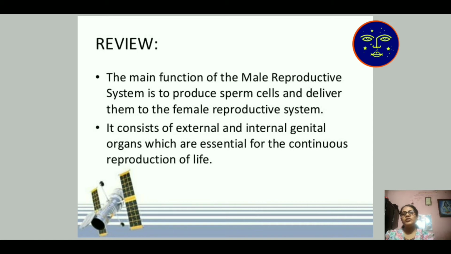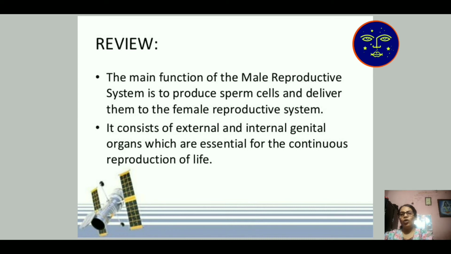The main function of the male reproductive system is to produce sperm cells and deliver them to the female reproductive system to produce a zygote, and that zygote becomes the future baby. It contains external and internal genital organs which are essential for continuous reproduction of life. The male reproductive part produces sperm and the female produces ova.